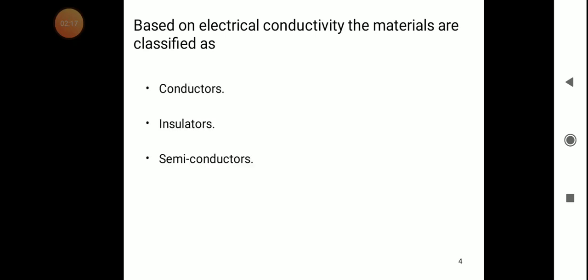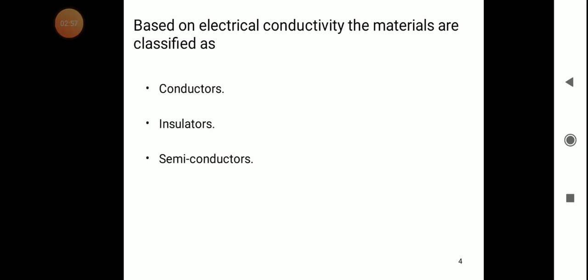Why do we say electrically? Because whenever power is applied to these materials, we look at how they behave. The meaning is whether they pass the electricity freely, or whether they do not pass the current, or whether they pass it when the temperature increases. This type of different characteristics we are discussing in this chapter.